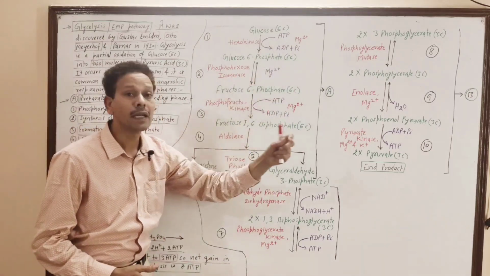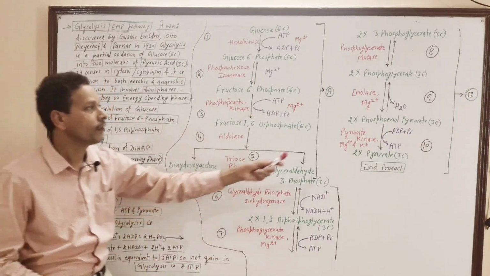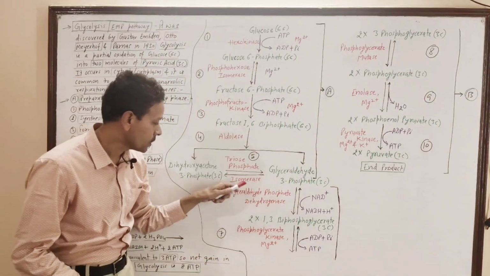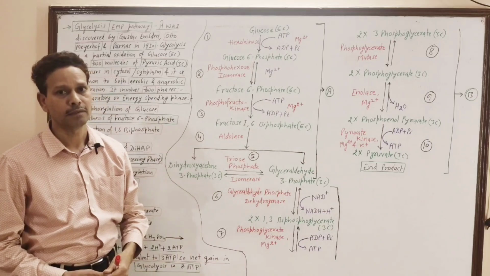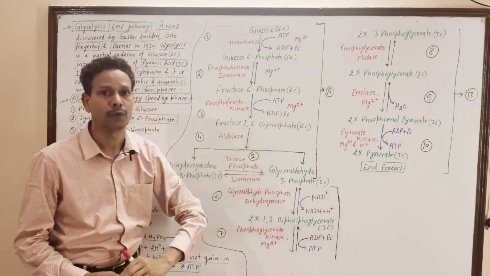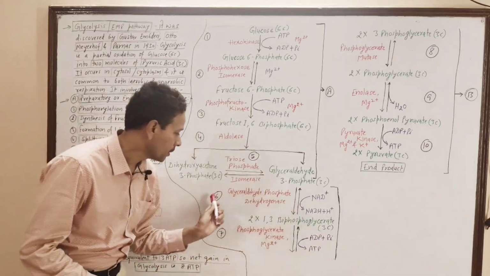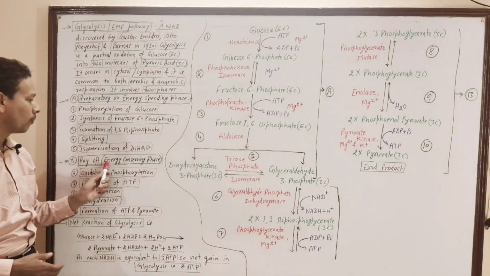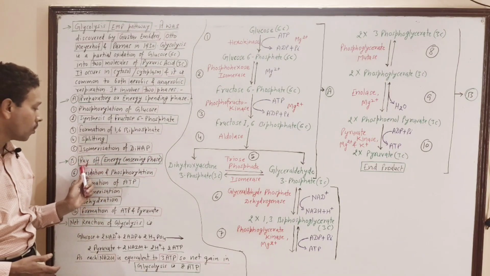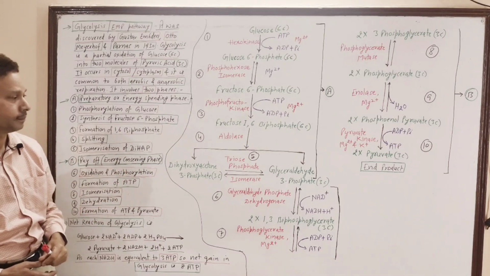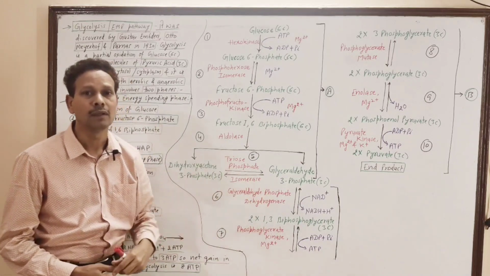These are the energy spending phase. Now the second phase starts from step number 6 up to the last step, that is the payoff phase, in which energy is conserved, in which ATP energy is formed. Step number 6, that is a part of the payoff energy conserving phase, and this 6th step is oxidation and phosphorylation.